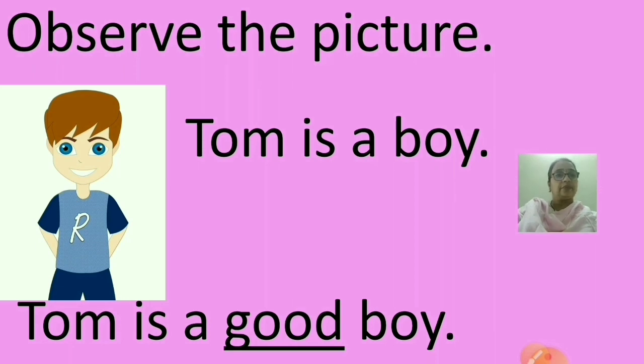It means what? The word good is describing the word boy. And boy is a noun. So, good is what in this sentence? Good is an adjective because it is describing the word boy. It is describing a noun in the sentence.